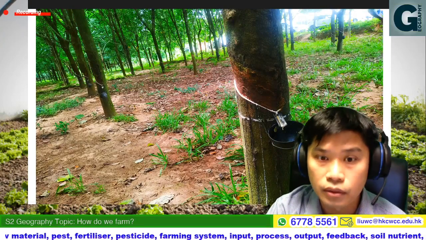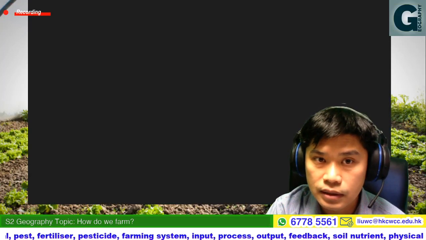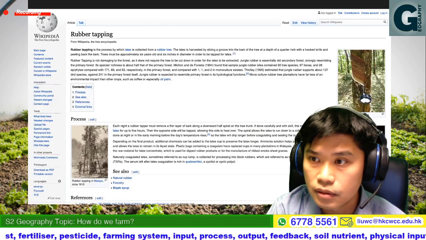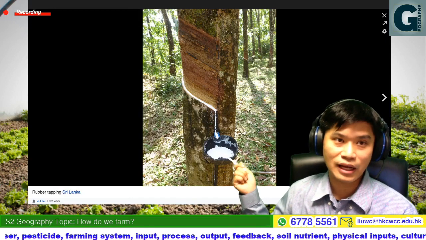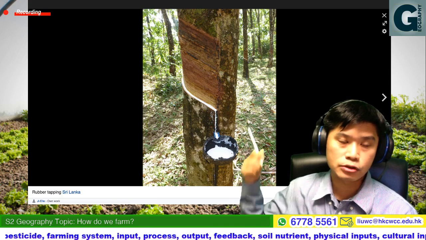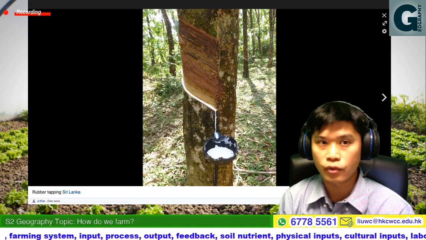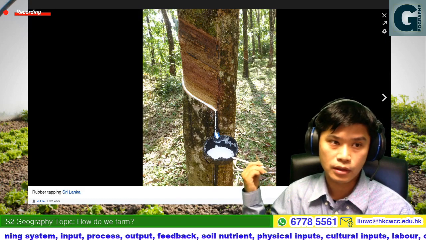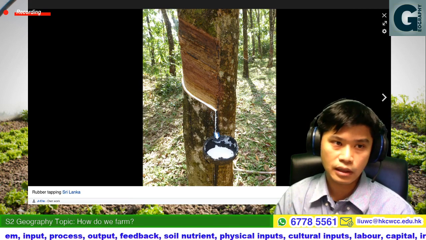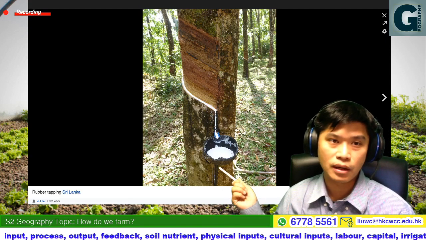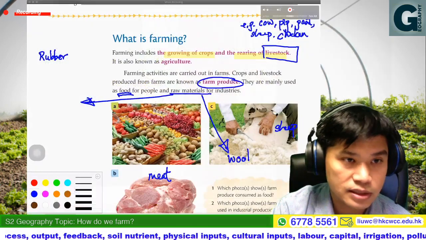And okay, if there's more photos like this, remember that is not milk. That is rubber from the tree. For example, the tires of the vehicles normally make use of rubber. So rubber is a very useful raw material. For humans, remember that it is not plastic. This is rubber, and rubber is actually grown from the tree. So that would be the first example.